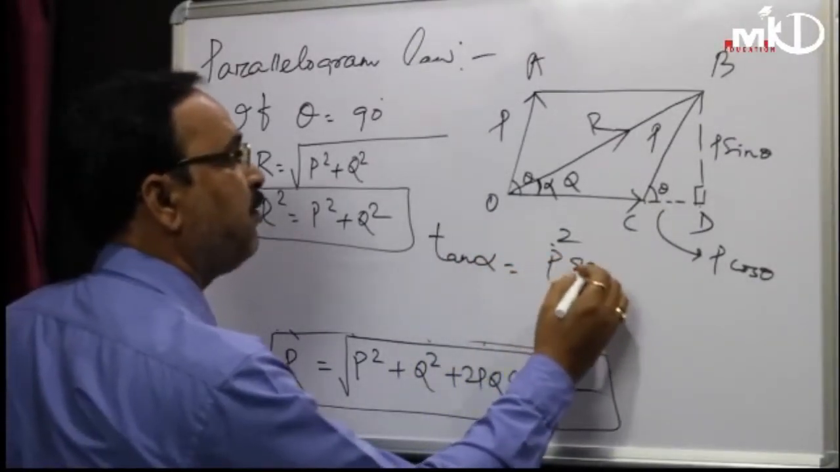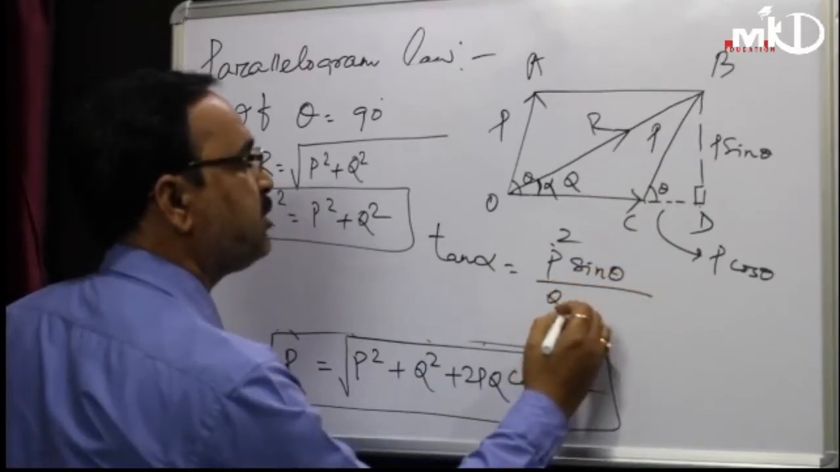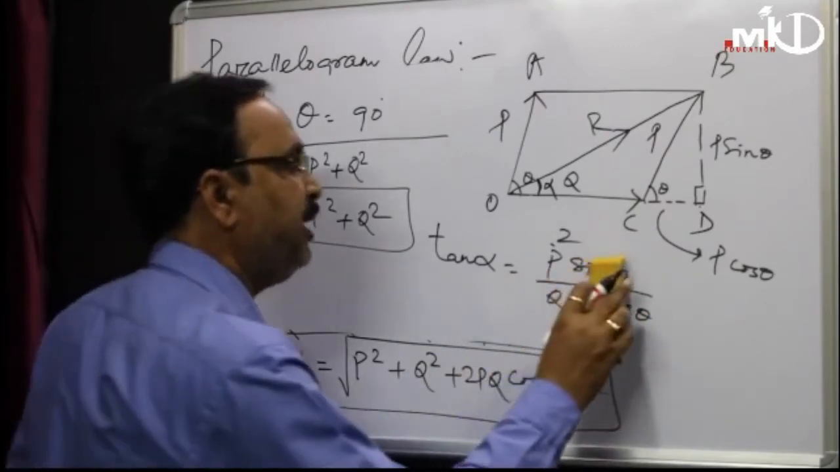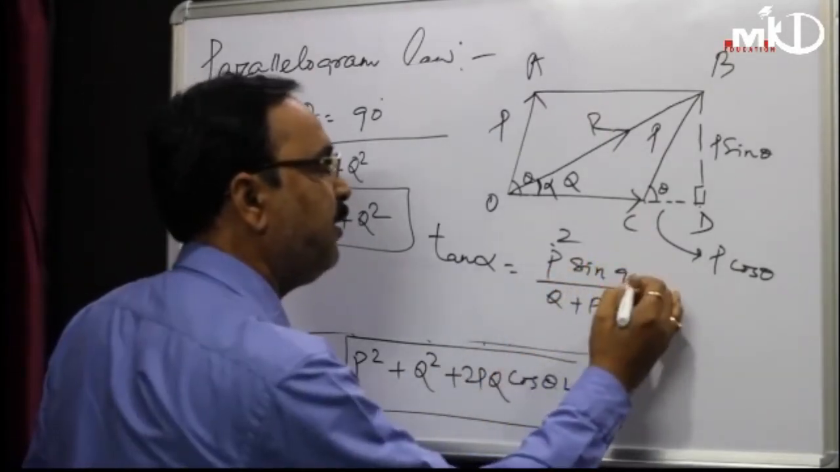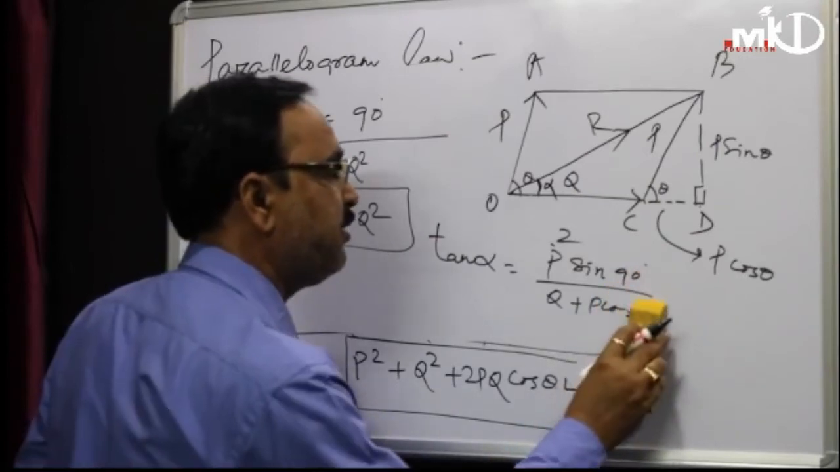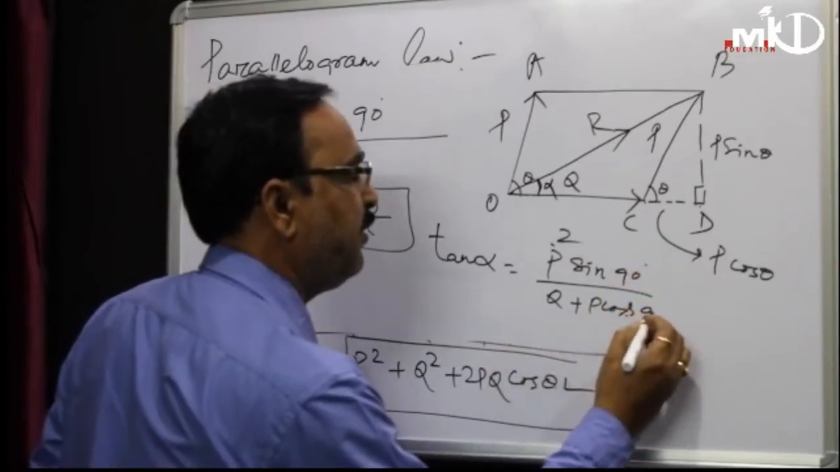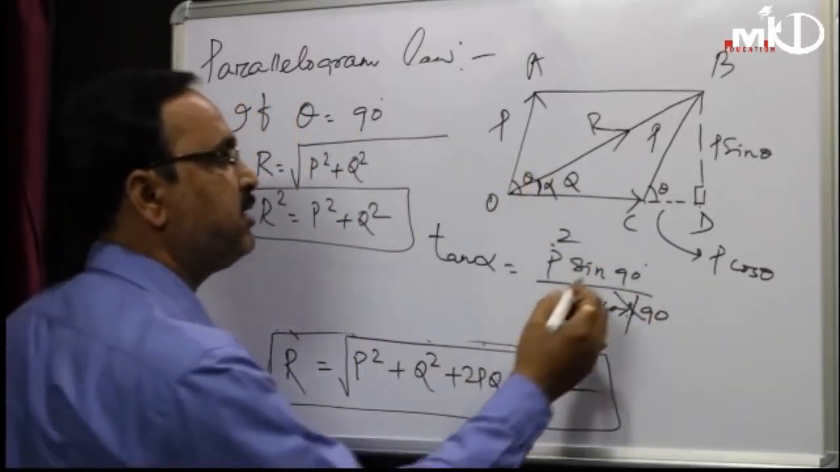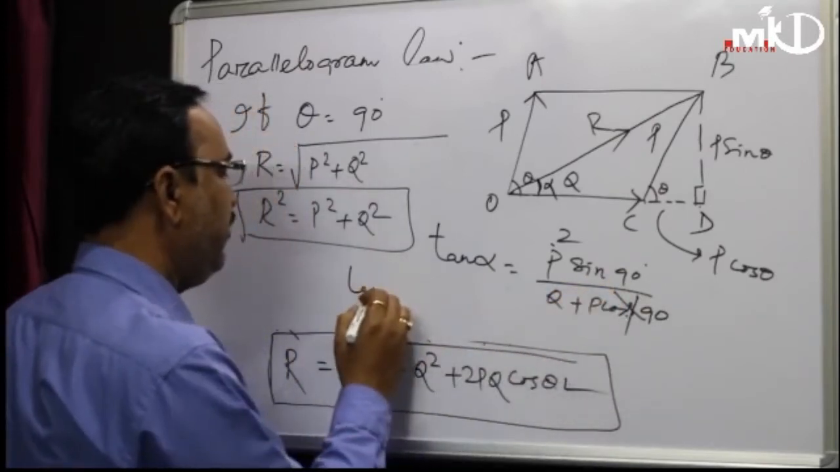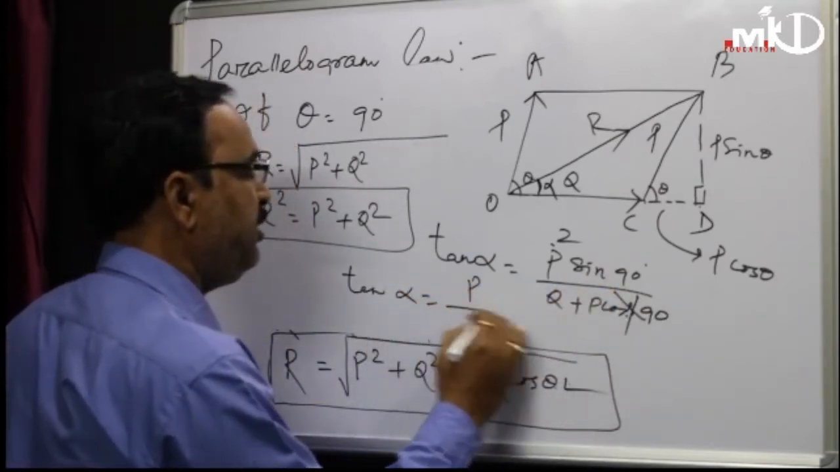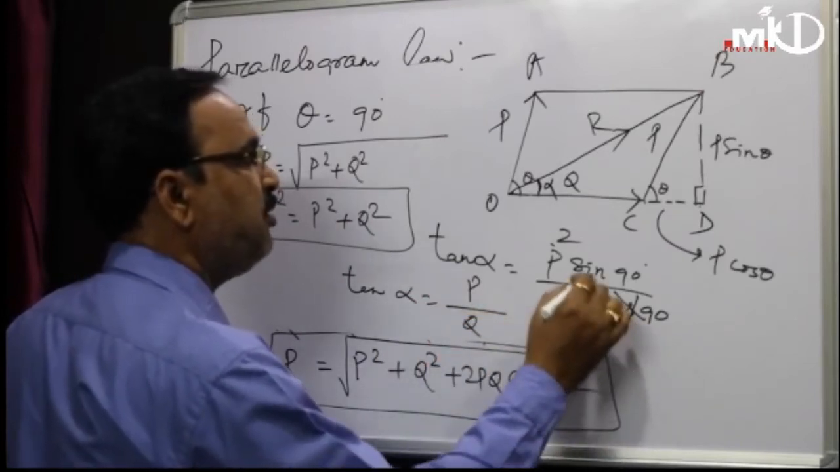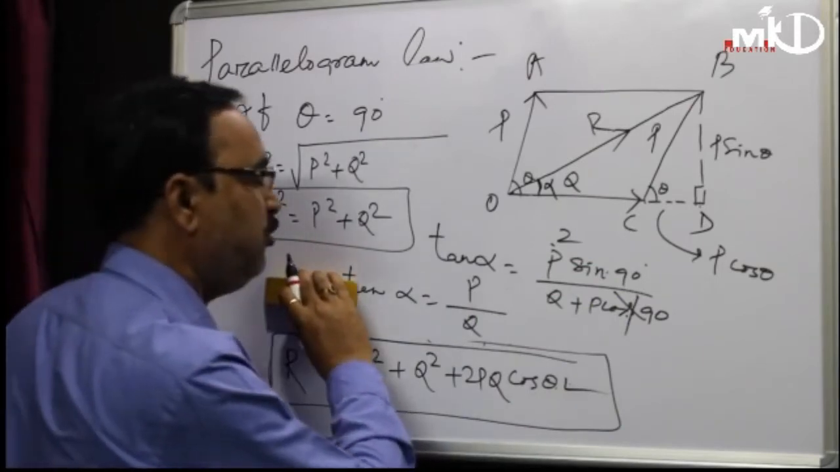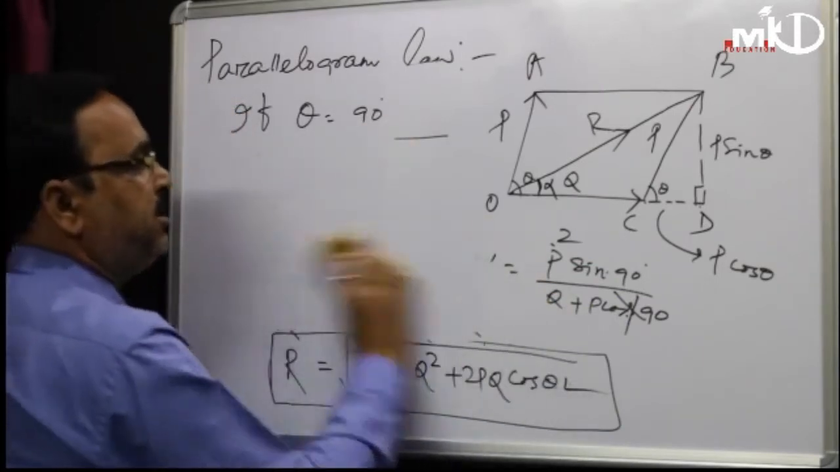P sin theta by q plus p cos theta. So theta is 90 degree here. It means sin 90, and here is cos 90. Cos 90 is 0, so this term is neglected. Sin 90 is 1, so tan alpha is equal to p by q only. This term is 0, sin 90 is 1, so p by q. Okay. Next condition.